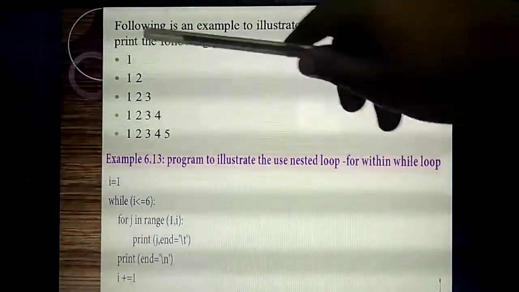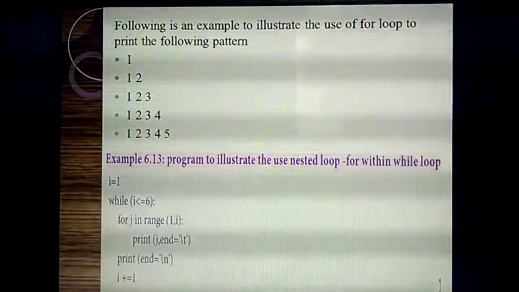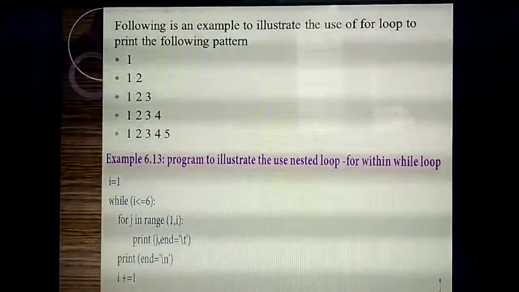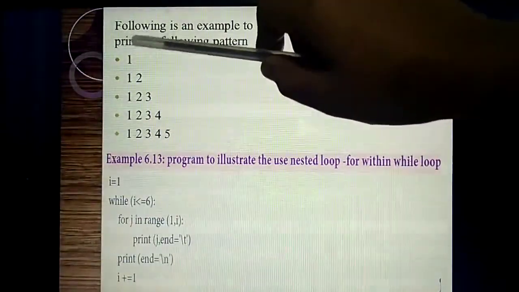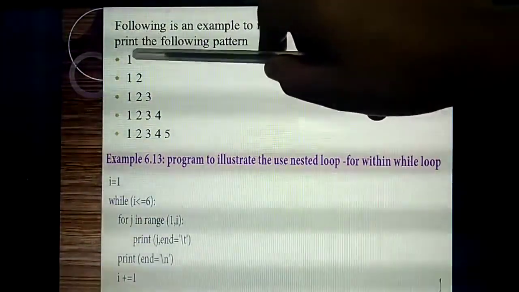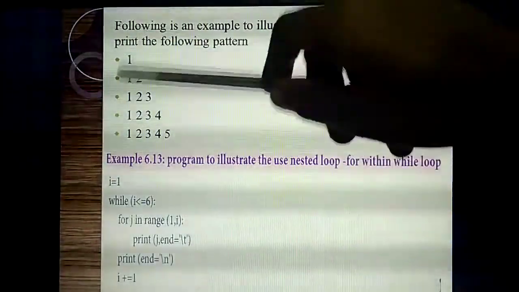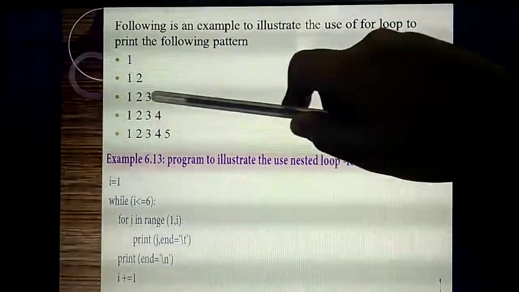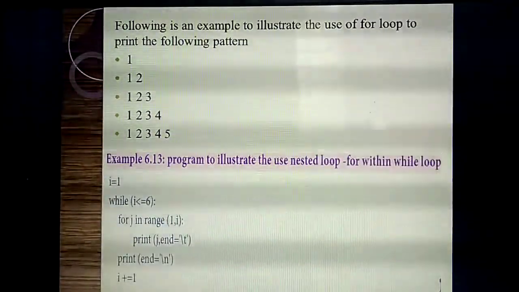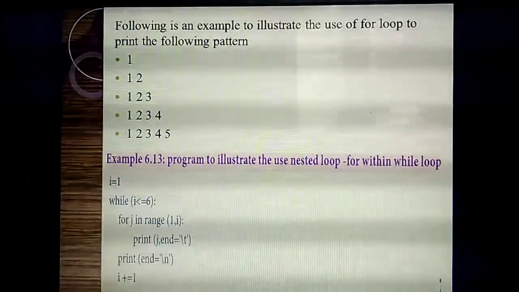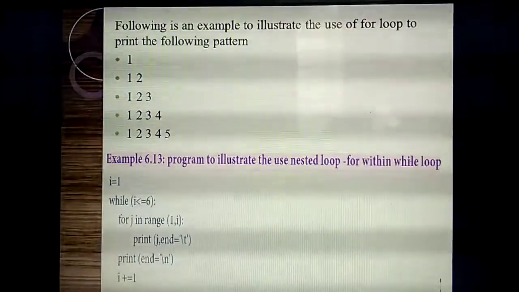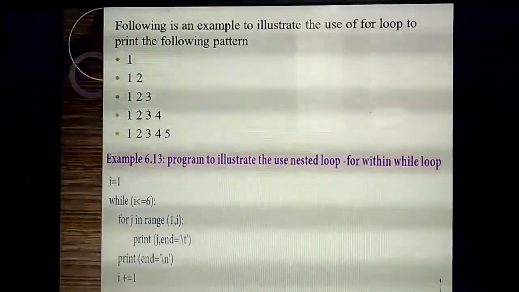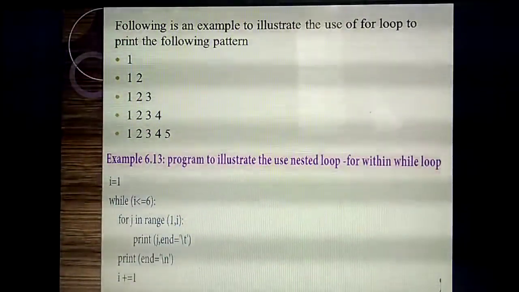Sometimes they will give 1, 1 2 3, 1 2 3 4 5. Sometimes in this place they will give a star symbol, or a hash symbol. Otherwise computer: C, CO, COM, COMPU, COMPUTER. But the patterns remain the same. So if you study this program, you can write any of them.